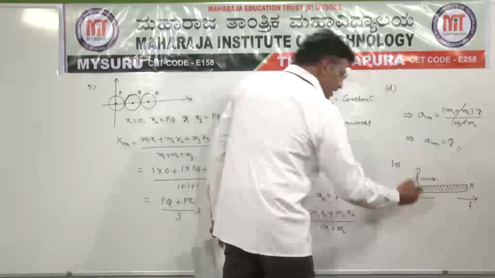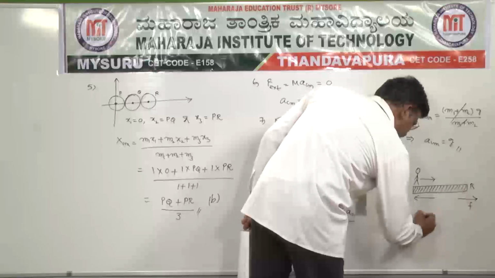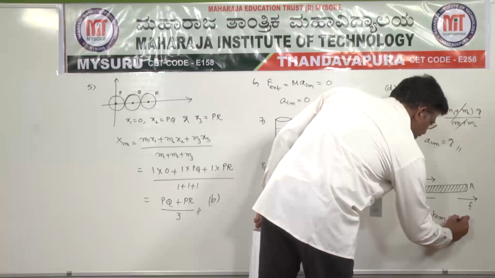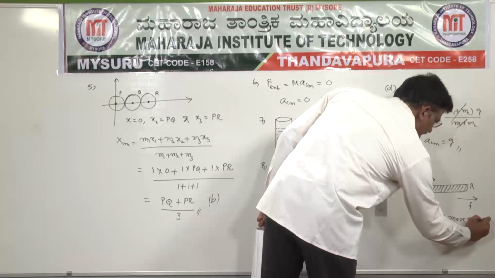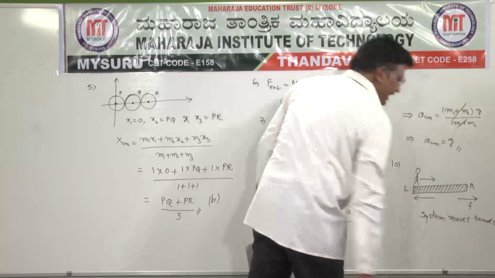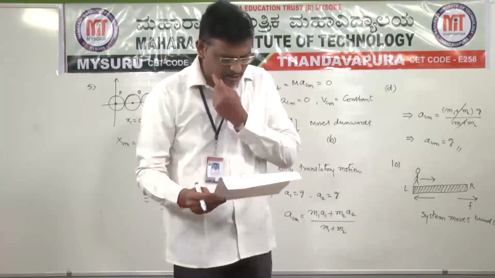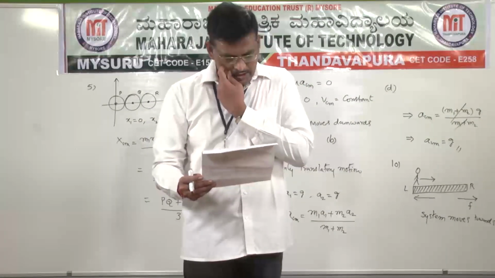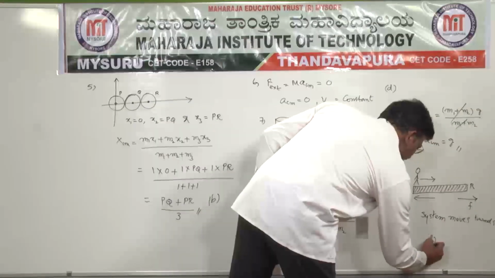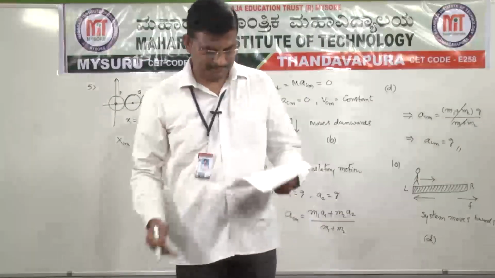So our entire system moves towards right. Towards right is the answer. Check the options. Shifts towards right, that is option D. Option D is the right option.